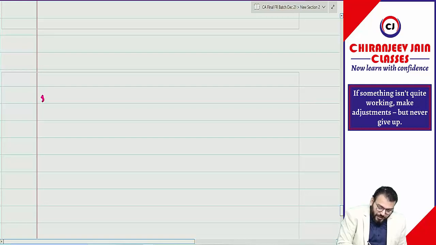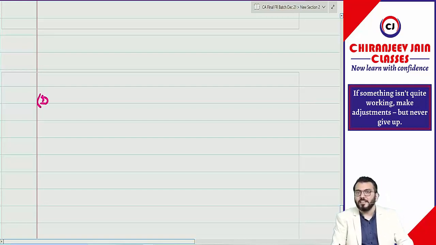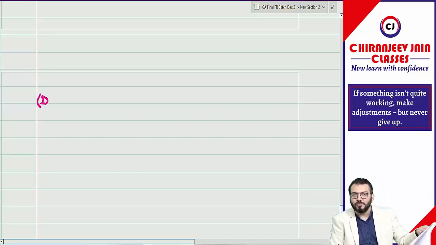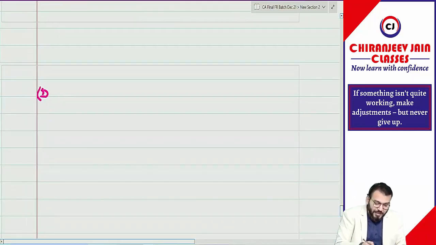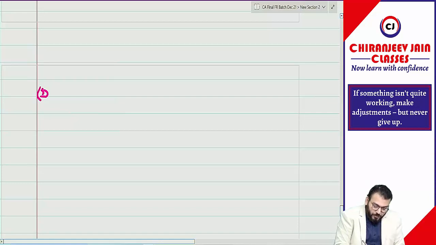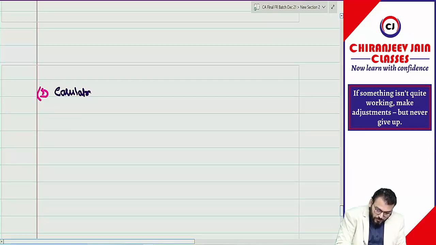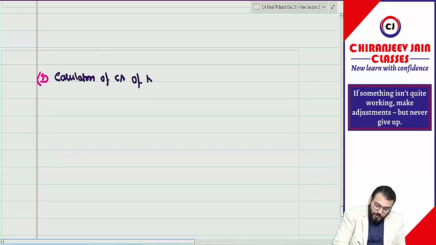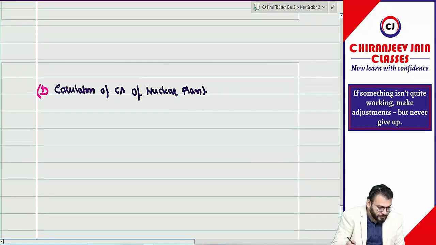First we want the carrying amount of the asset as on 31st March 2005. We want the carrying amount, right? Write down. Calculation of carrying amount of nuclear plant as per which model?